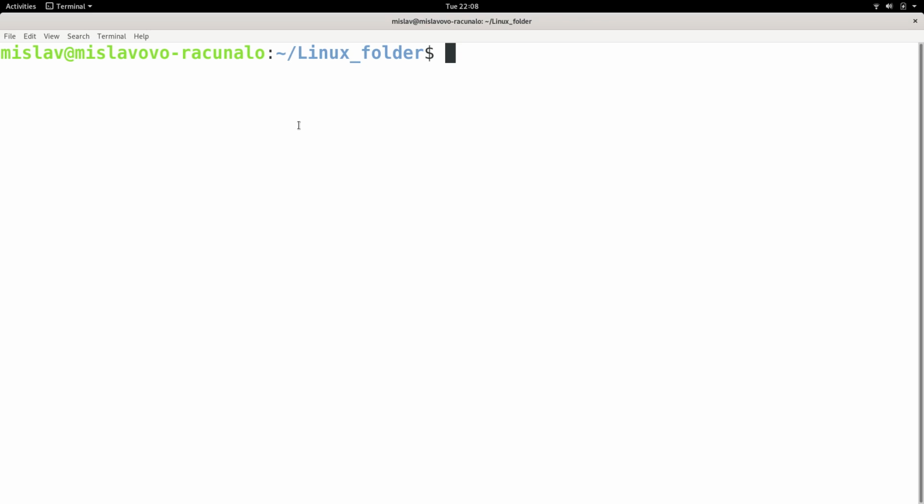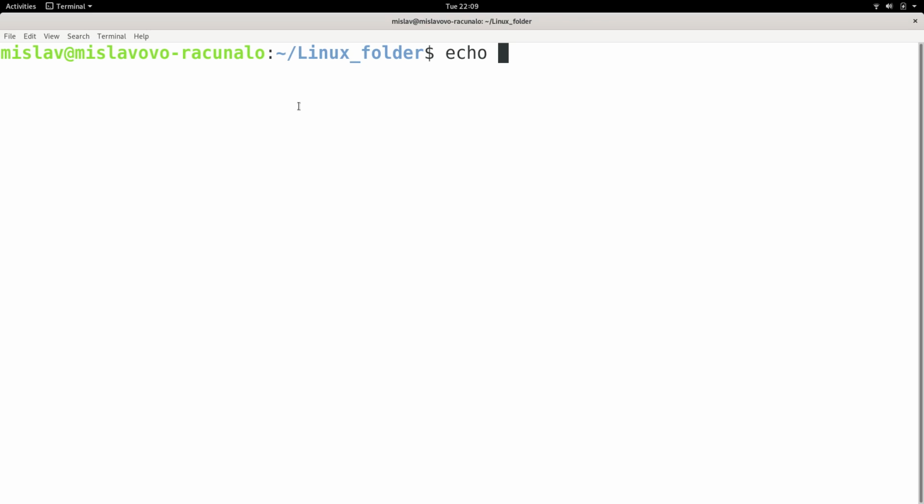Basically, brace expansion, I'm going to use the echo command to just show you what it means. Let's say, for example, I had 3 files. Just for the purposes of this example, let's assume that we had 3 files. One file was named myfile1, the other was named myfile2, and the third one was named myfile3.